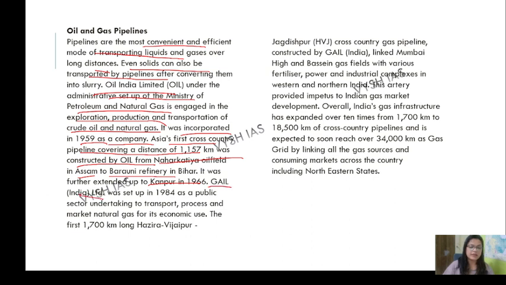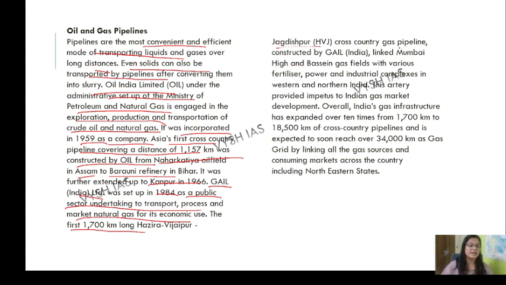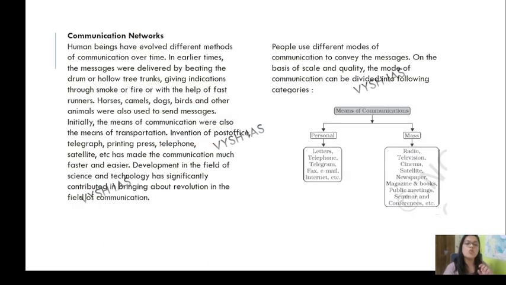GAIL India Limited was set up in 1984, much later, as a public sector undertaking to transport, process and market gas. The first 1700 km long Hazira-Vijaipur-Jagdishpur, HVJ, cross-country gas pipeline was constructed by GAIL. It linked Mumbai High basin gas fields for various fertilizers and others. This provided impetus to Indian gas market development. Overall, India's gas infrastructure has expanded over time.